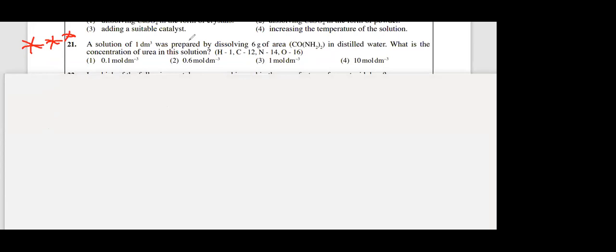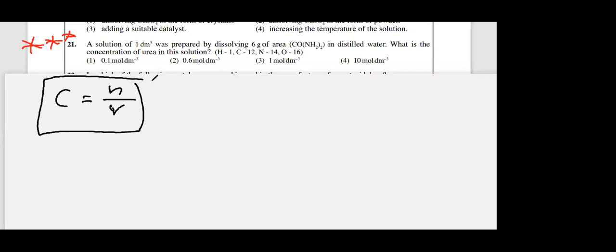To find the concentration, you need to know two things: moles and the volume. This is the equation to find the concentration. But we don't know the number of moles. Volume is known. 1 cubic decimeter. That is okay. Problem is moles. If you find the moles, then you can find the concentration. How to find the moles? Let's convert 6 grams of urea into moles.